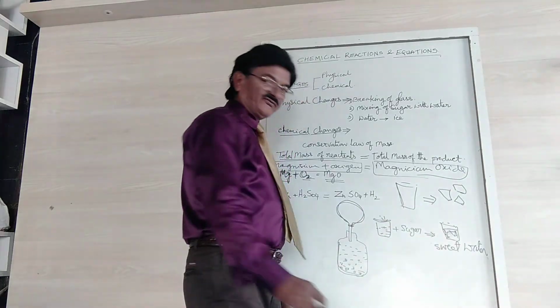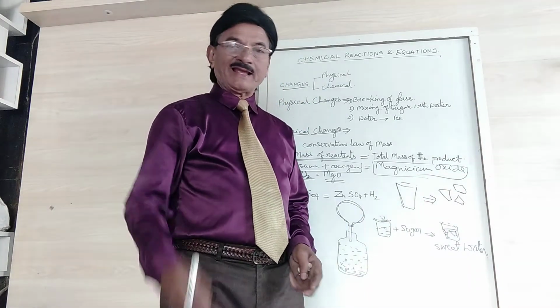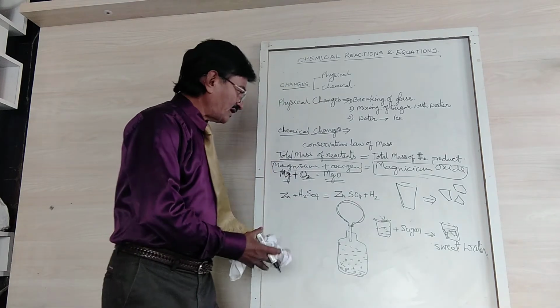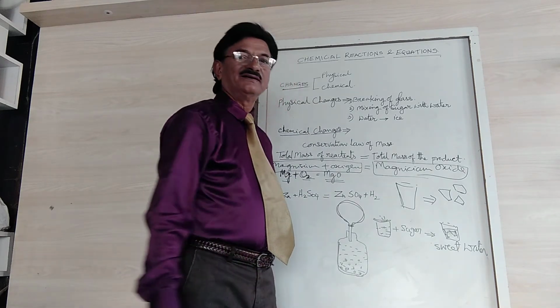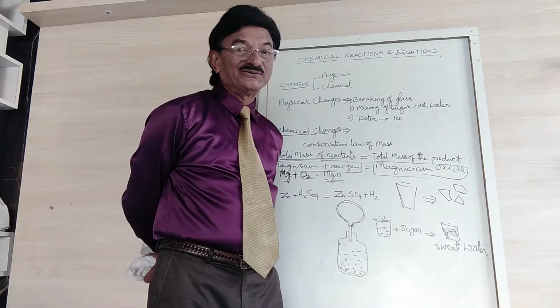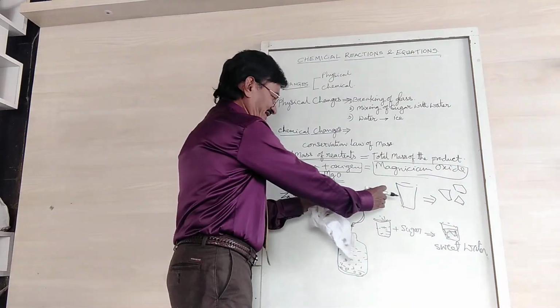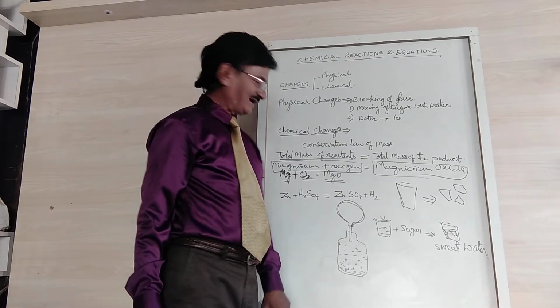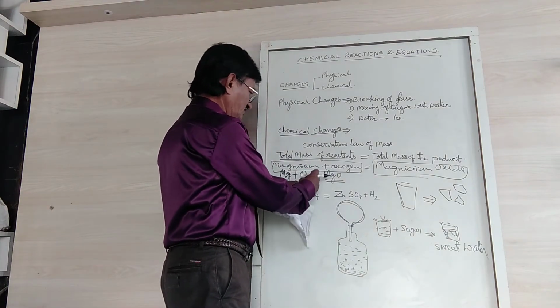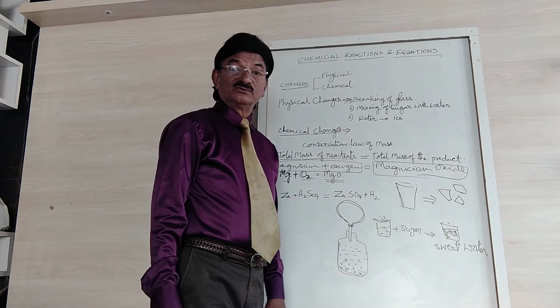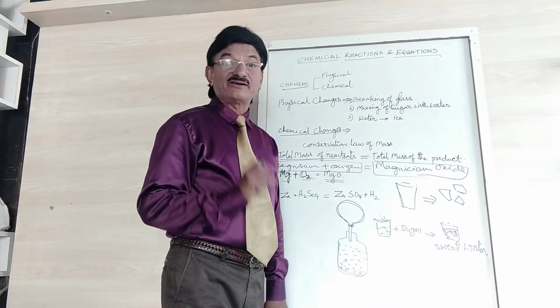So here, after seeing this, according to the law of conservation of mass, what do we have to do? We have to balance the equation because reactants must be equal to products. Right? So here also Mg and O2, but here MgO. So then what to do? We have to balance the equation.